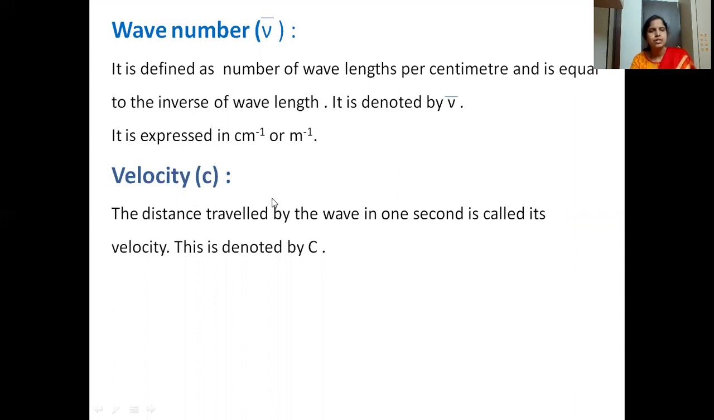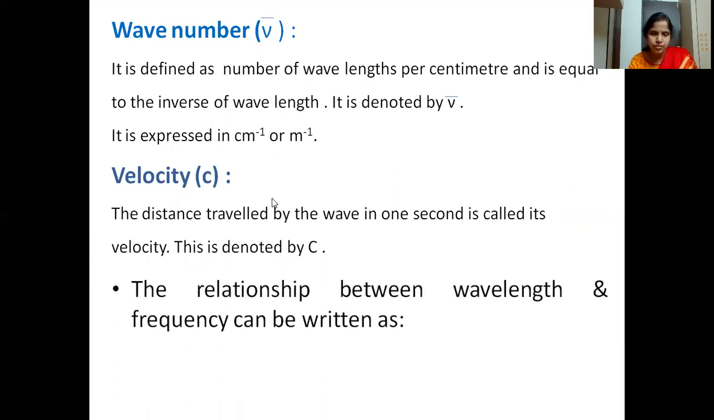Then velocity. Here we are talking about the velocity of the wave or the light. We can calculate it by the formula C is equal to nu lambda, that is, C is equal to frequency times wavelength. So the velocity of the wave or the light is equal to nu lambda.